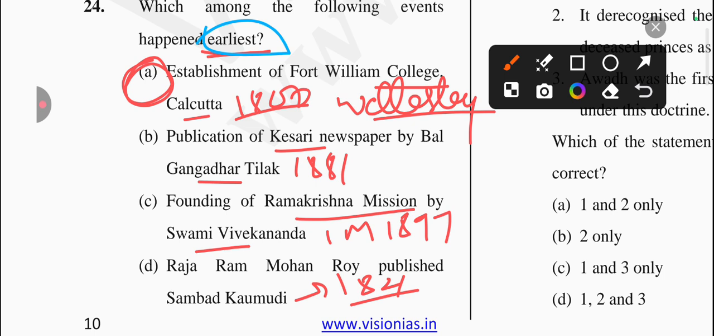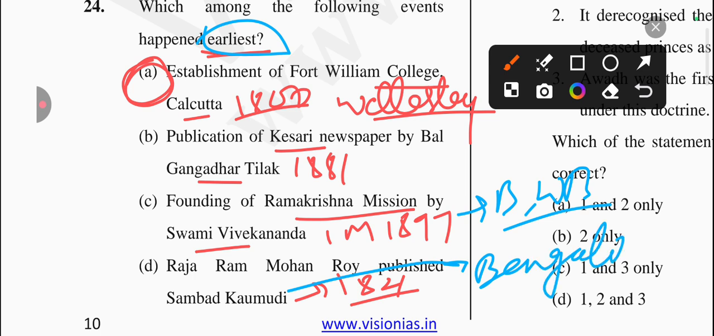If we're talking about the founding of the Ramakrishna Mission on 1st May 1897, where was it done? At Belur in West Bengal, and the motto of the Ramakrishna Mission is serving humanity is the best way to serve God. And Raja Ram Mohan Roy's Sambad Kaumudi was a Bengali weekly newspaper, published in Calcutta. So the answer will be option A.